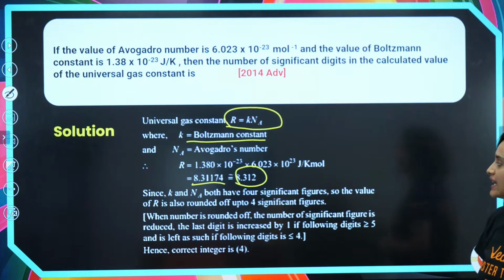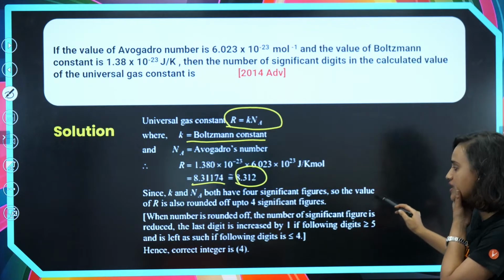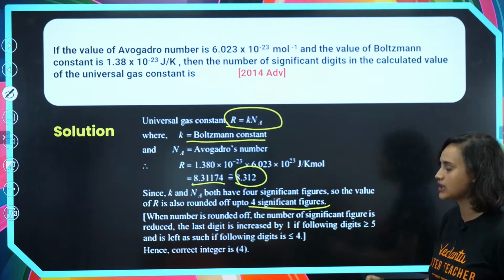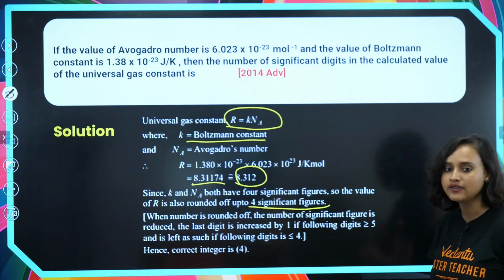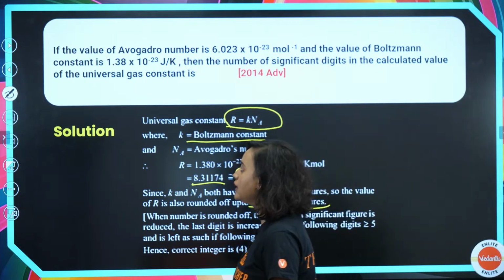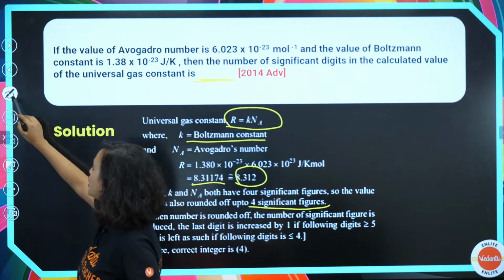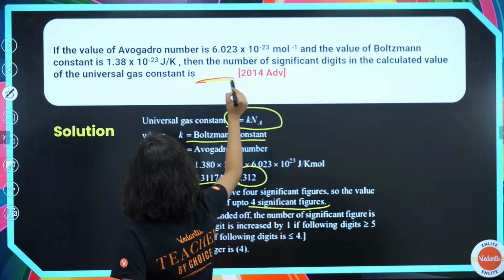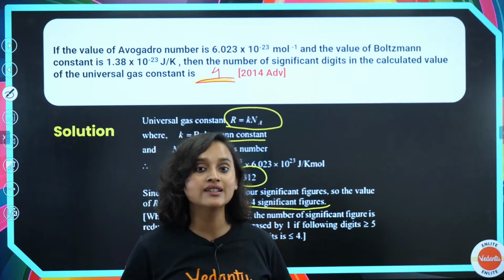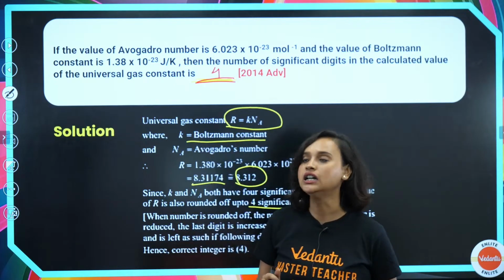Now, because k and Nₐ both have 4 significant figures, the value of R will also be rounded off to 4 significant figures. They are asking you for an integer here, so you will not write 8.312. Since the question is in integer form, you just have to write 4. You don't have to write the value.